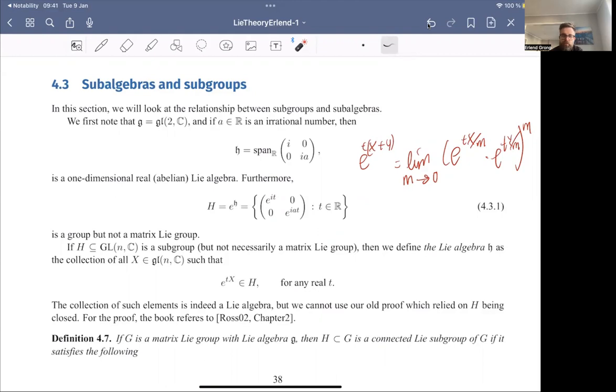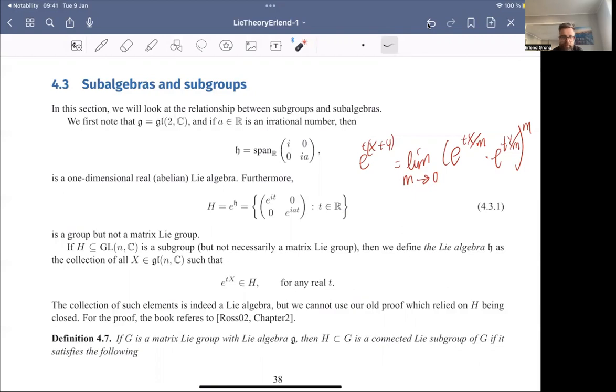And we've seen before that this will not be closed inside the group of invertible matrices in general. So we have a subalgebra. This is just a one-dimensional real abelian subalgebra. The bracket of this matrix with itself is zero, which is inside the algebra. And so we have a corresponding subgroup, but it will not be a matrix Lie group.